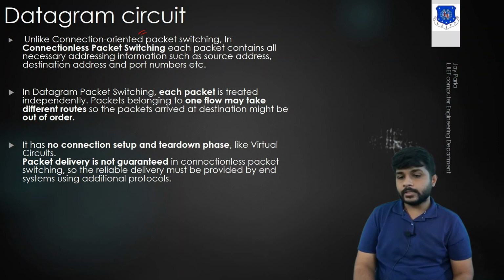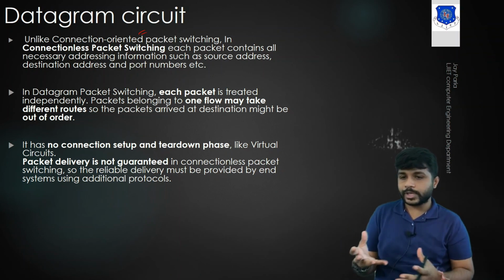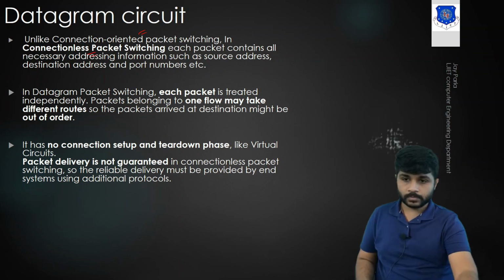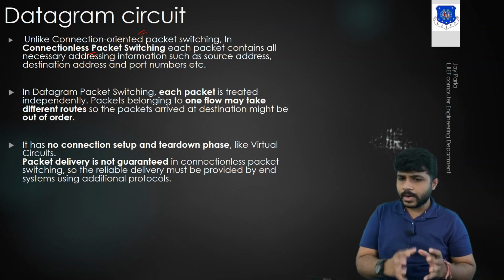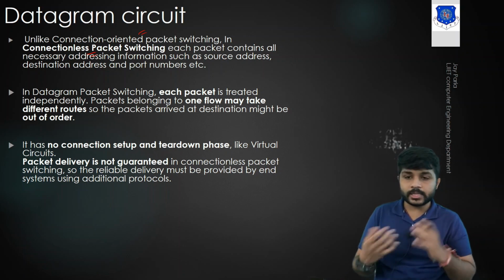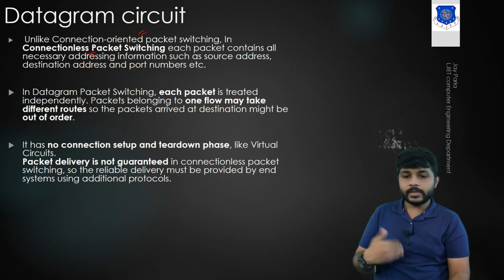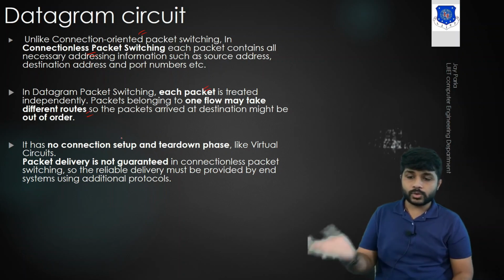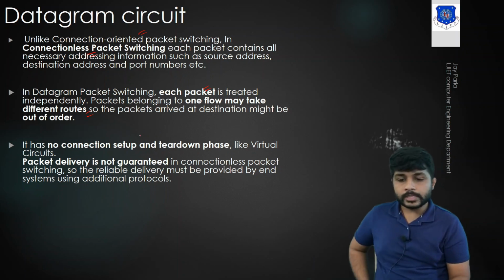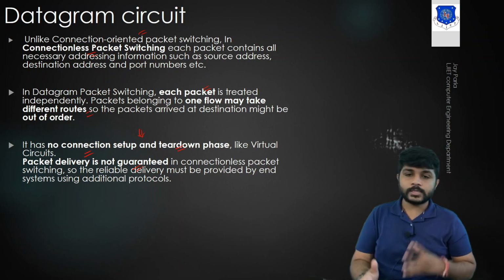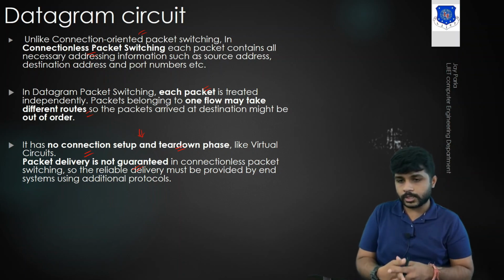Datagram circuit is somewhat like a combination of circuit switching and message switching. There is no need of establishing a connection, and each packet will be transferred from source to destination. How is it different from the virtual circuit? There is no need of setup connection and tear down connection, and packet delivery is not guaranteed. So these are the different types of circuit, and I think this is it for this session. Thank you so much.